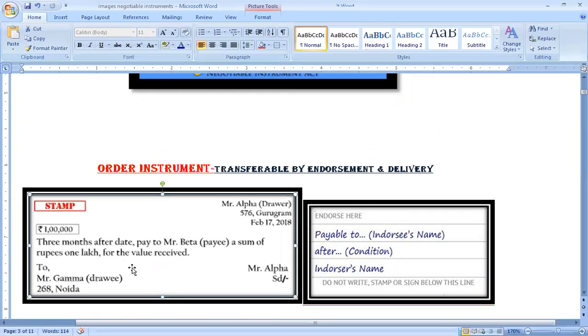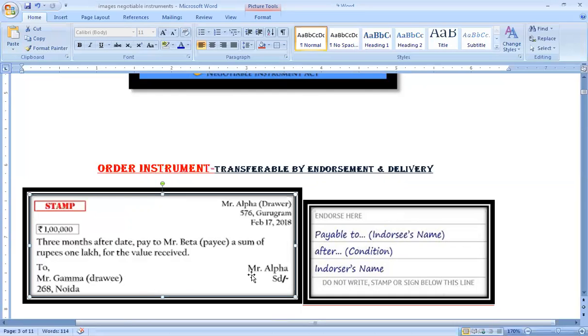Like see this example, 3 months after date, pay to Mr. Beta a sum of rupees 1 lakh. Mr. Alpha is signing, he is the drawer. Mr. Gamma is the drawee and Mr. Beta is the payee. So how does endorsement have to be done? Now this instrument was given to the drawee for acceptance. Drawee accepted it, and after acceptance he will hand it over to Mr. Alpha.